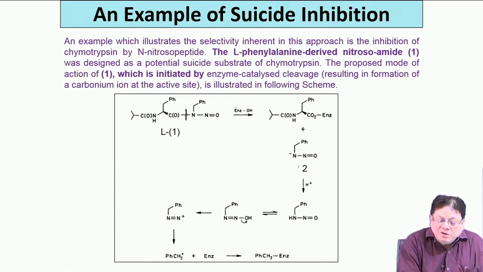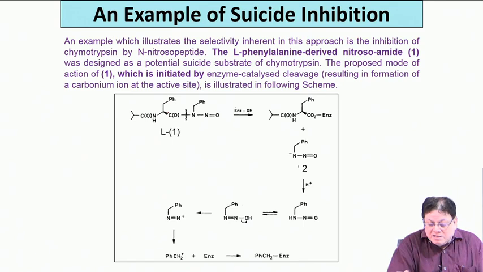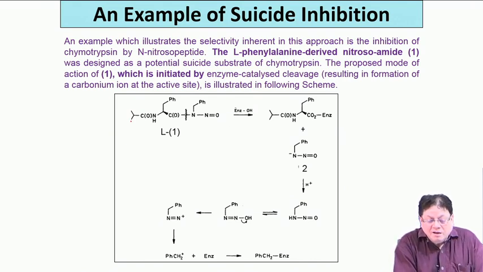We know chymotrypsin recognizes aromatic amino acids. So, all these examples are based on phenylalanine, that is the easier one to work with. Phenylalanine, with this nitrogen, and that is the carbonyl side of the phenylalanine. You have the carbonyl protected with isopropyl, and here, instead of the amine CONH, this nitrogen is also having another benzyl.